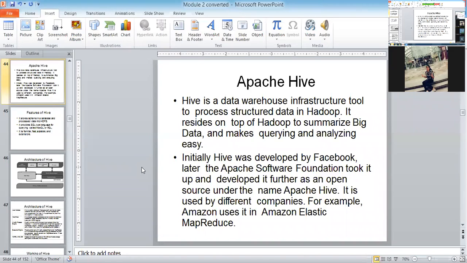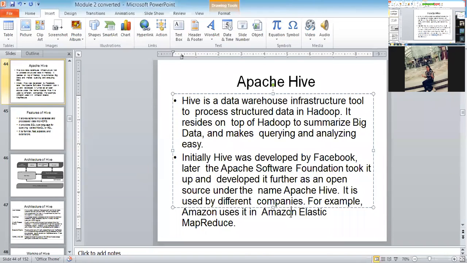Initially Hive was developed by Facebook. But later the Apache Software Foundation took Hive and upgraded many things, many new versions, and then they named it Apache Hive instead of Facebook's. Even Amazon is using the Hive concept to store data, with two important things, EC2 and S3.